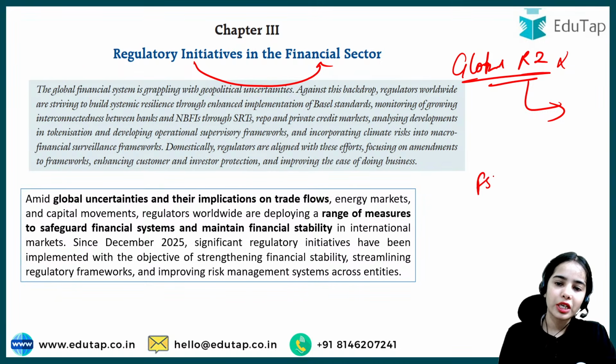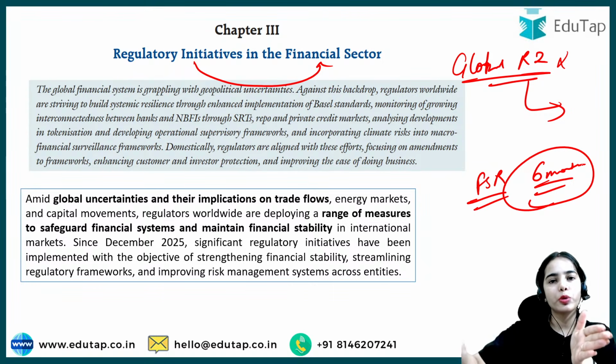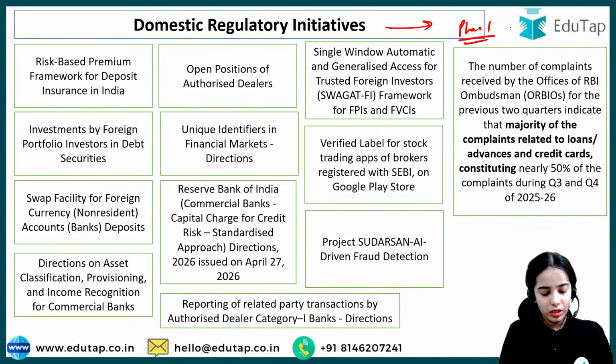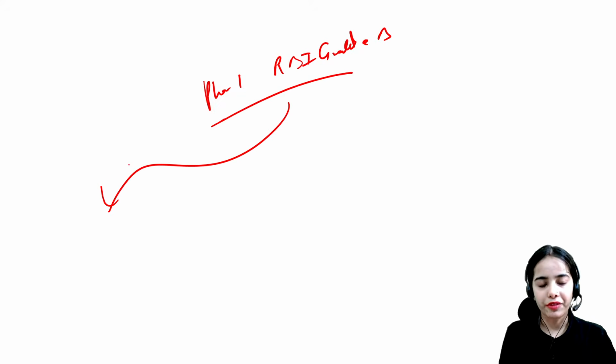So basically the financial stability report is released for the past 6 months. Okay, for the 6-month time period. So in the past 6 months there are various domestic regulatory initiatives that have taken place that we have discussed also. If you have studied for phase 1 of the RBI Grade B examination, then you have gone through all these articles that we are going to discuss.